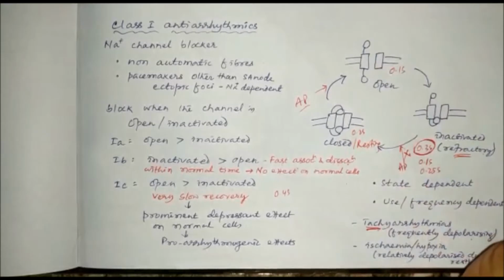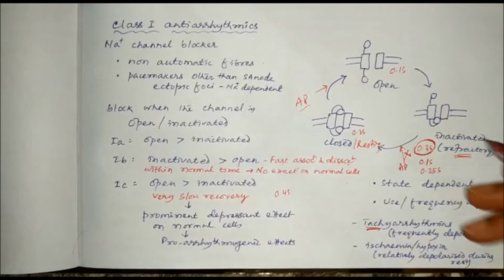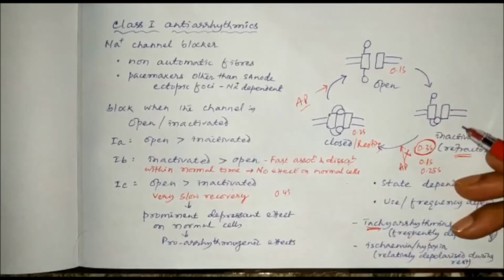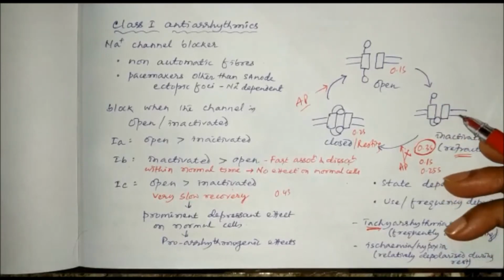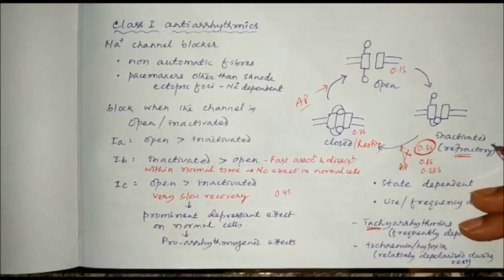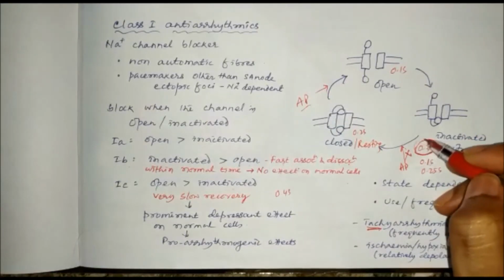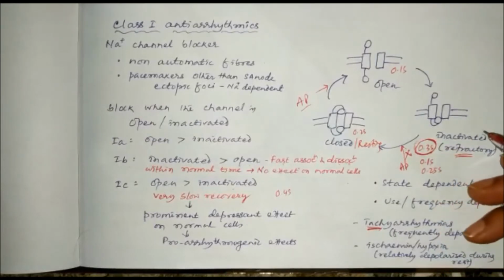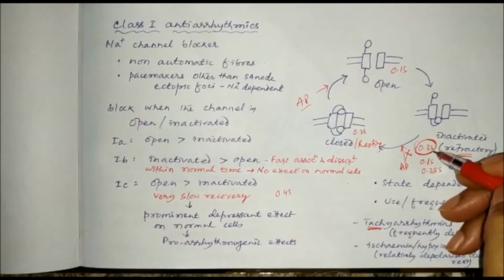In tachyarrhythmias, that means the heart rate is more as compared to the normal, the period for which this sodium channel remains inactive is decreased. Suppose the normal inactive or refractory period is 0.3 second.